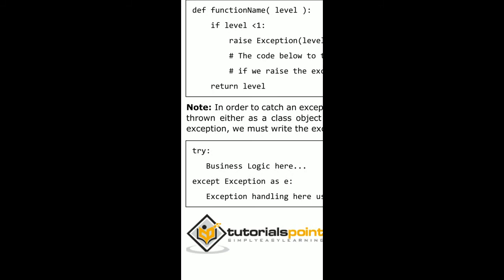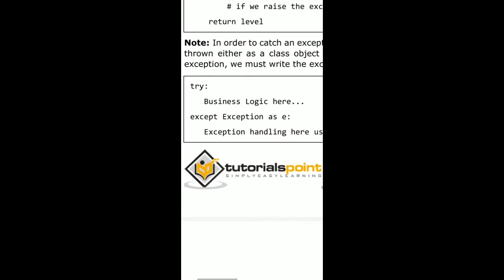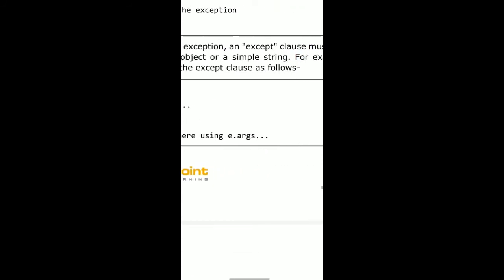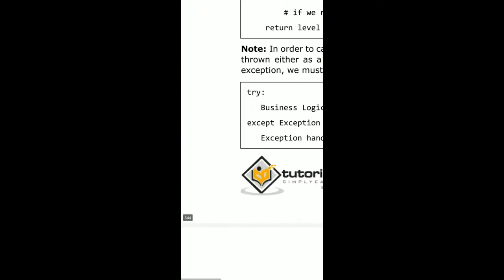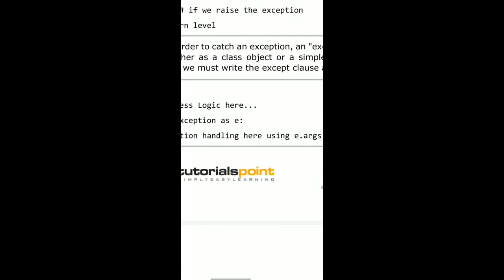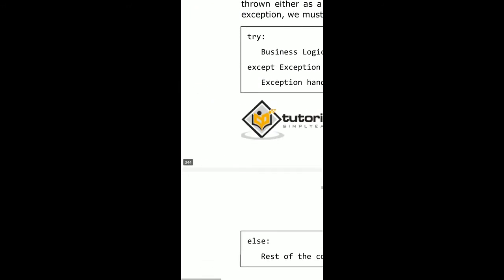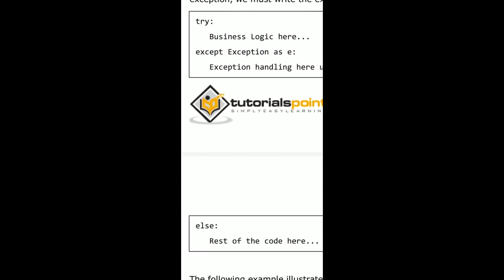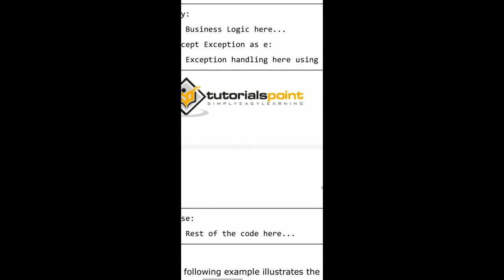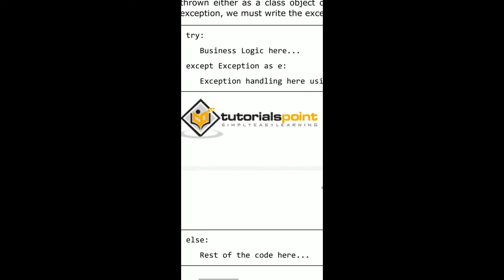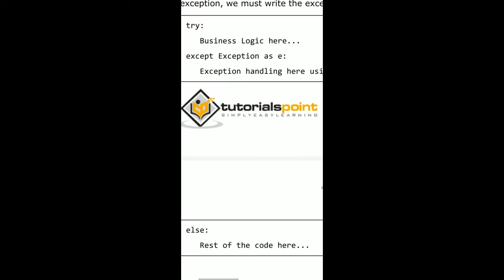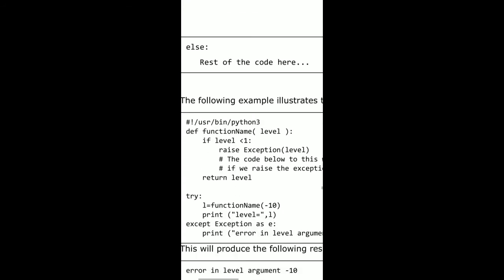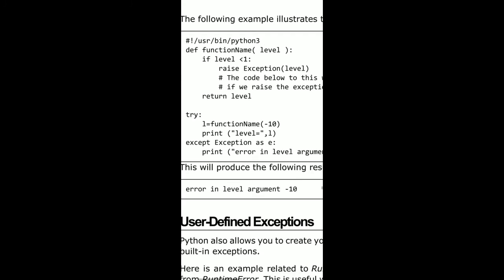Next, in order to catch an exception, an except clause must refer to the exception thrown, either as a class object or a simple string. So here I have taken a try block and written some statements, and except exceptions, that means those statements which are going to raise an exception. I have written the except block here, and then written an else block with some lines of code. The following example illustrates the use of raising an exception.